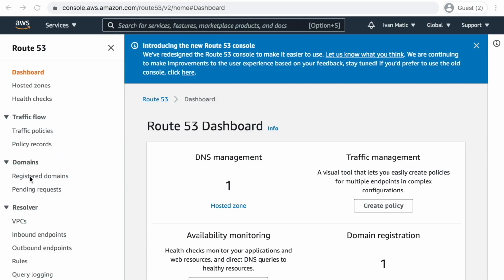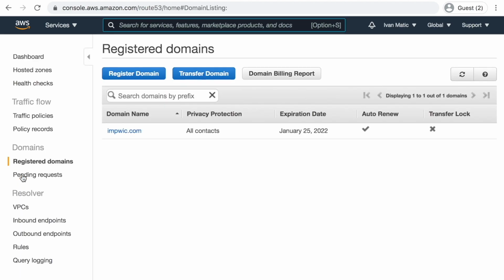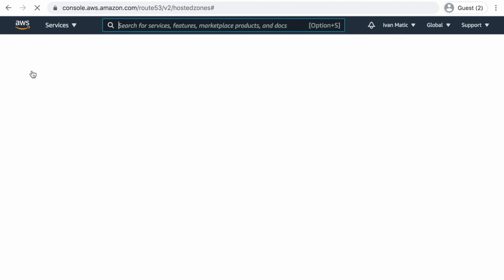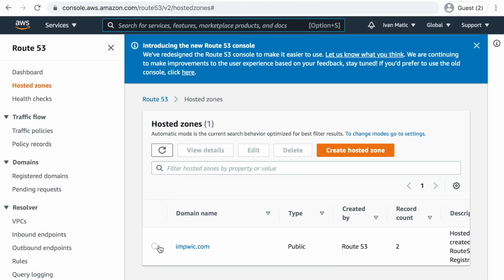So we will go back to the Route 53 console, and this time we are going to follow the link to Hosted zones. That link is near the top, immediately below the dashboard. And now we will click on this blue link, impweek.com, or whatever the name of your website is.